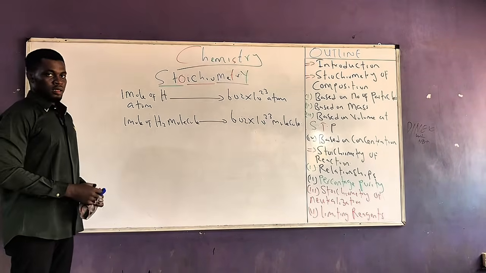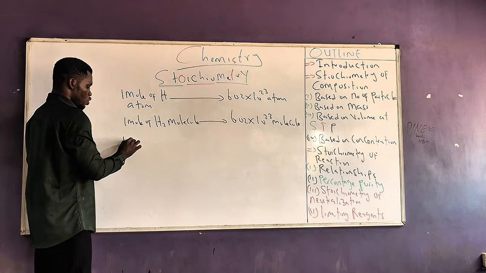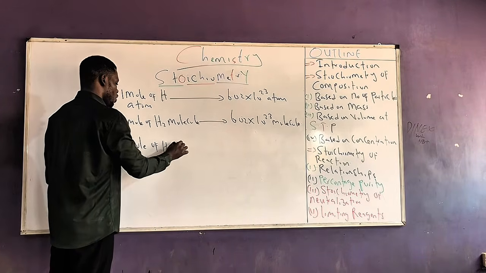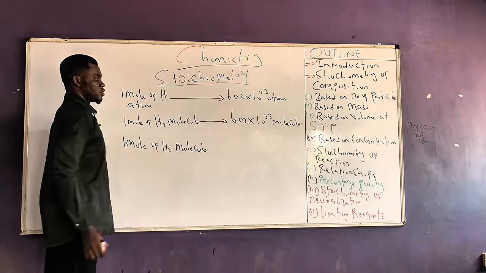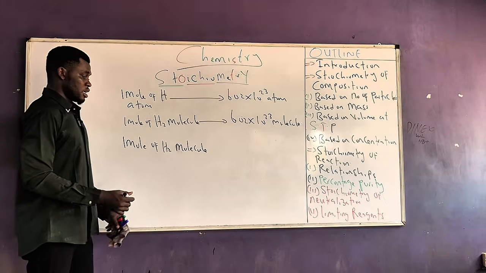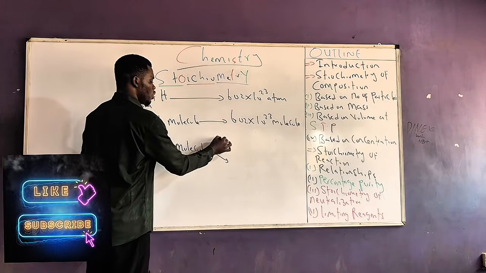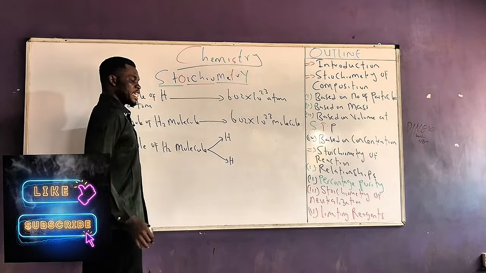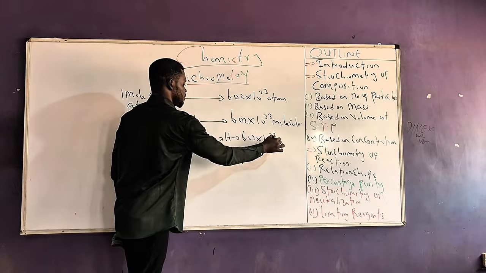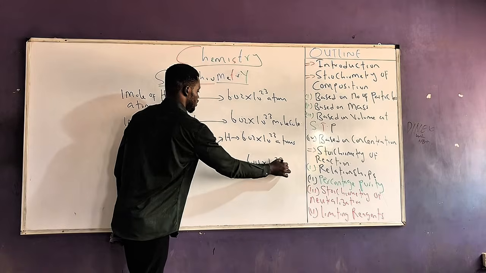Easy. Now, they can also ask you, the same 1 mole of hydrogen molecule, how many atoms does it contain? Will it still be 6.02 times 10 raised to the power 23? No. You have to understand this time around that 1 mole of hydrogen molecule is simply made up of 2 moles of hydrogen atom, where each 1 mole is having 6.02 times 10 raised to the power 23 atoms.